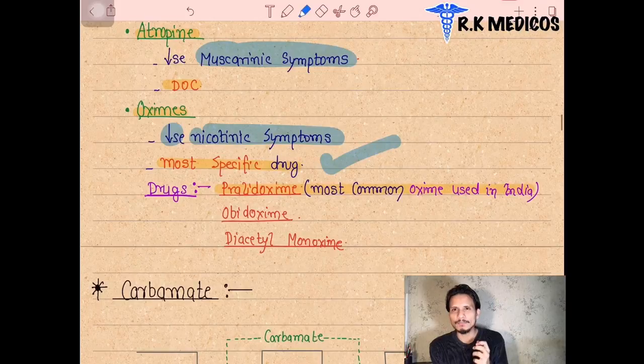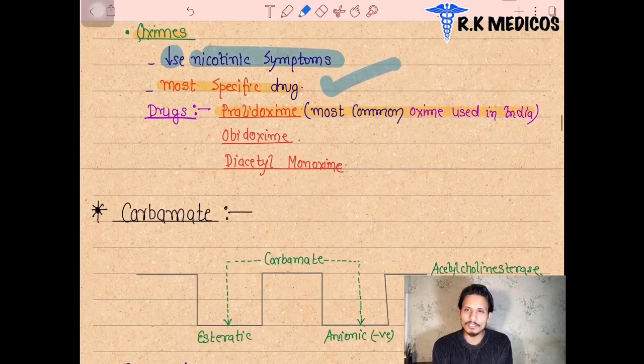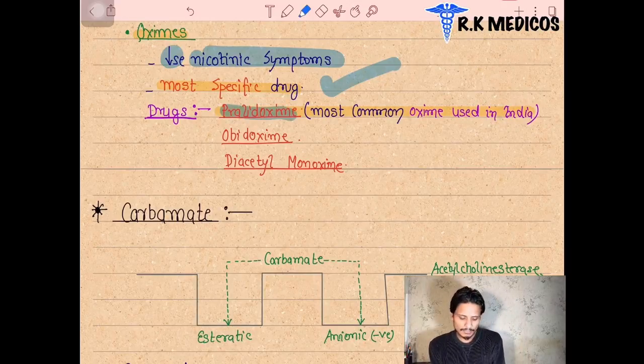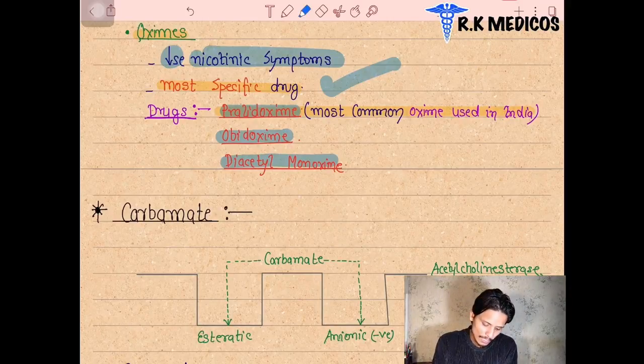Next point, we can see the drugs of choice for cholinergic poisoning. Basically in India, we use pralidoxime. Pralidoxime is the most common drug used in India, and we can also say there is diacetyl monoxime or obidoxime. So these are the three drugs, obidoxime, pralidoxime and diacetyl monoxime, which are preferred in India for cholinergic poisoning. Hope you understand.